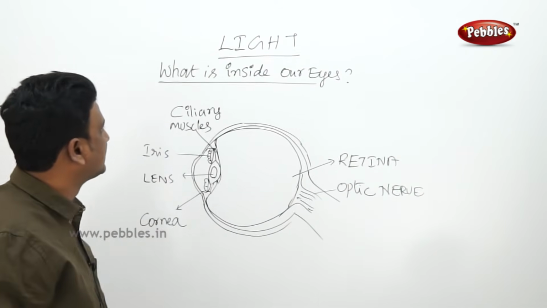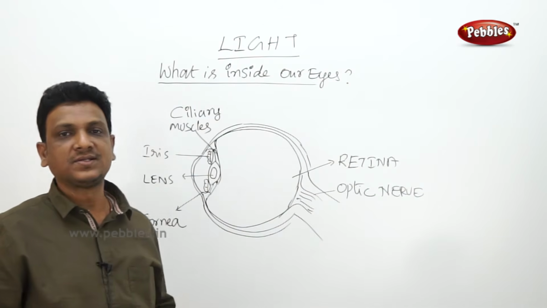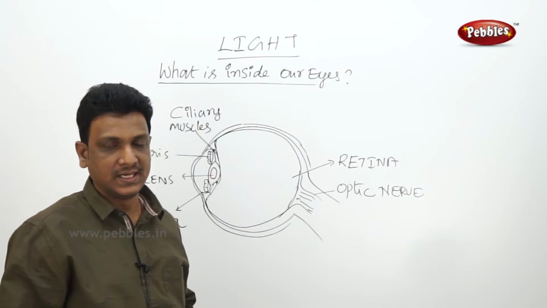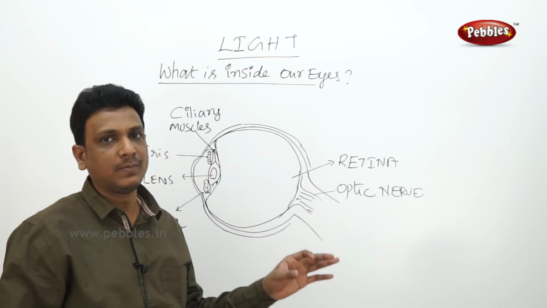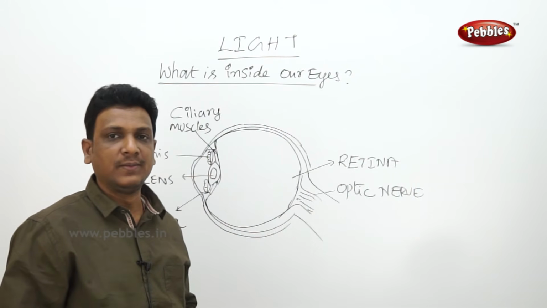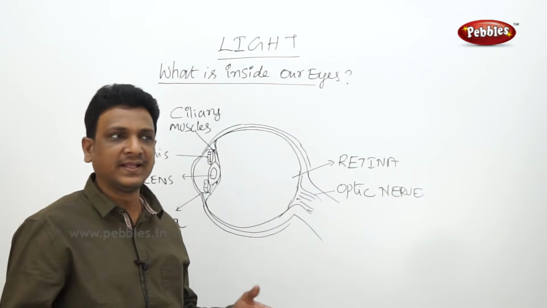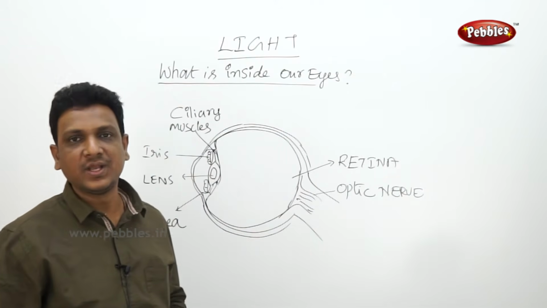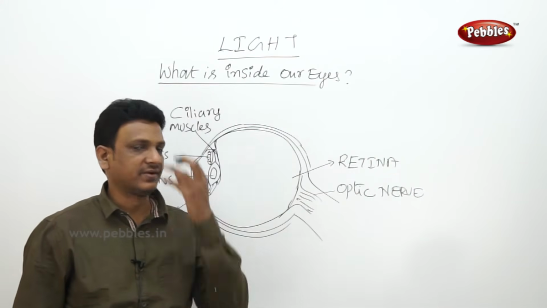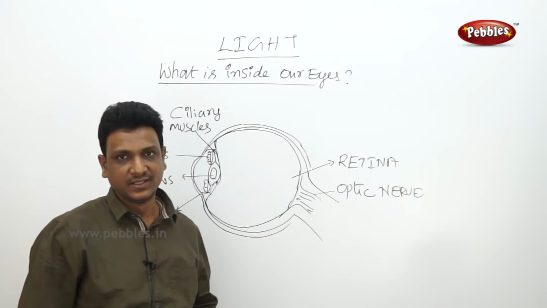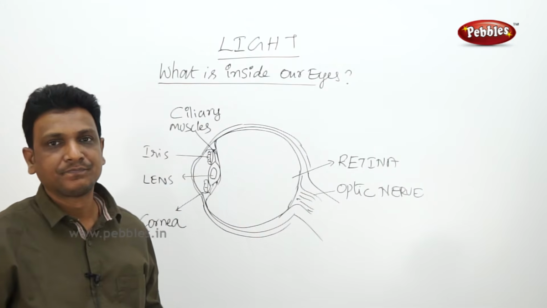Now let us see what is inside our eyes. When we are talking about light, we discussed the phenomena by which we are able to see. We are able to see objects when the object is illuminated itself or by some other object. Only then we are able to see. That means the light from the objects enters our eyes, and by that we can see the object. If the light from the object doesn't enter our eyes, you cannot see the object.